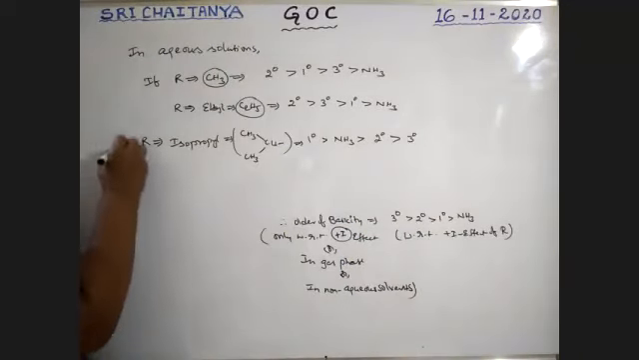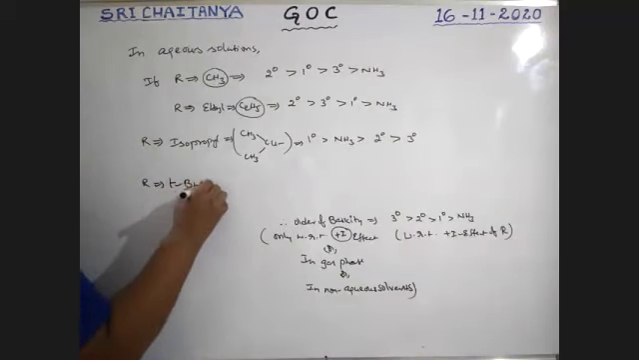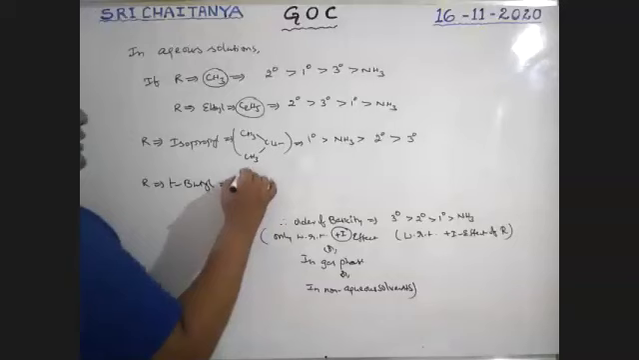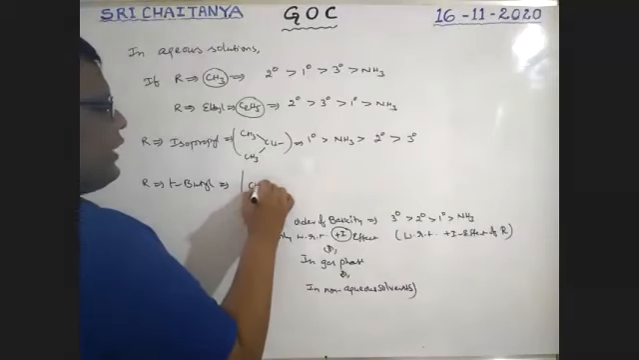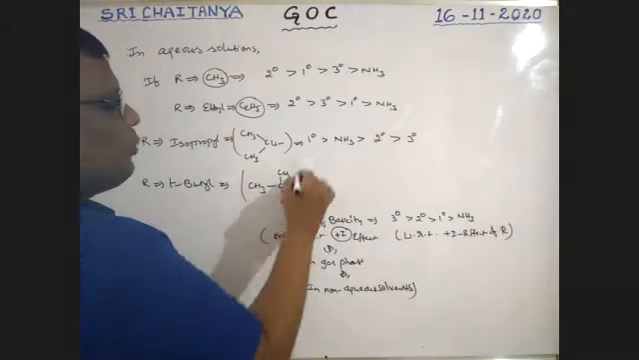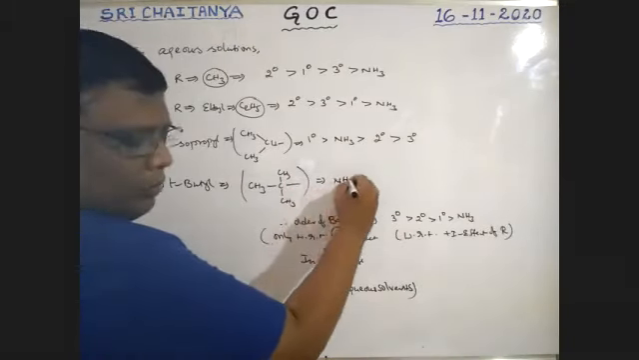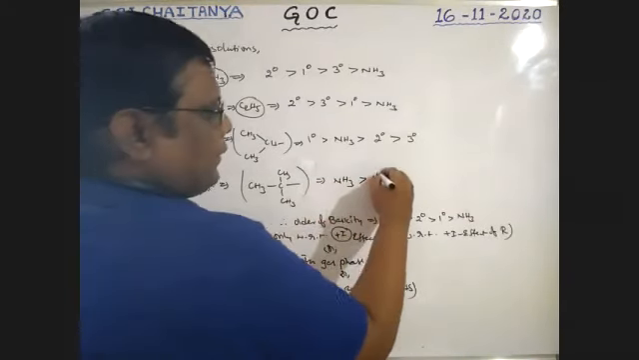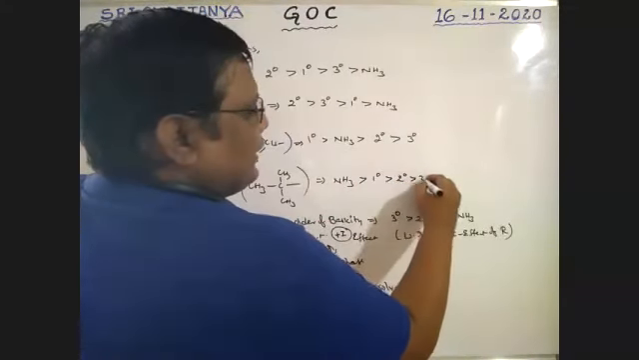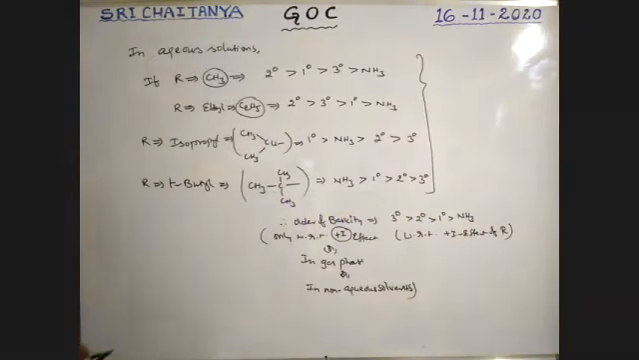If R is tertiary butyl, nothing but CH3, CH3, CH3, this is the group, boys. If R is tertiary butyl group, it is ammonia greater than primary greater than secondary greater than tertiary. It is the order of basic natures. So it is the basicity order.